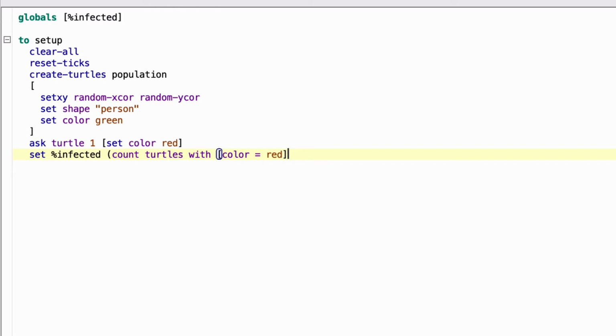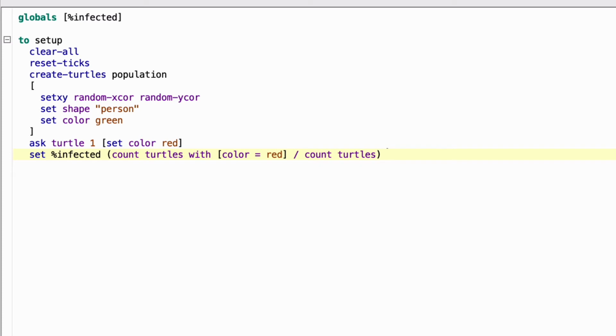Okay, so we're counting the turtles with color equal red, in other words, the infected turtles, another space, and the divided by sign, the slash, another space, and then we divide that by the total number of people, which is just count turtles. Close the parentheses. That will give us a decimal percent.